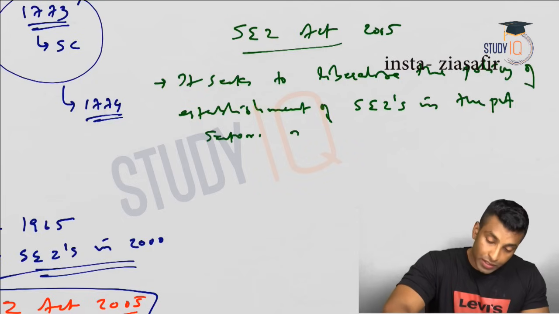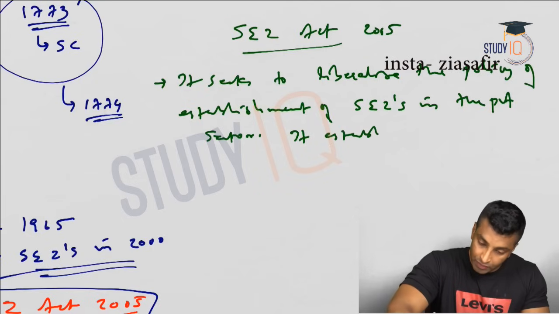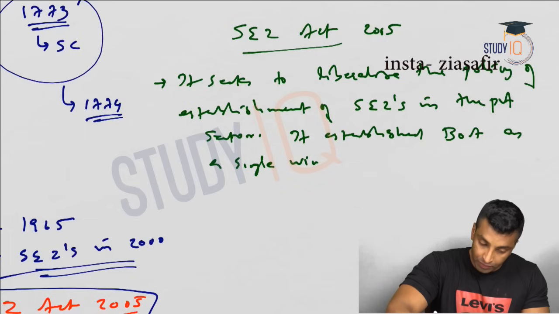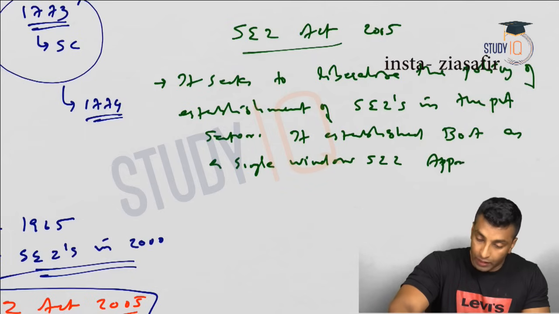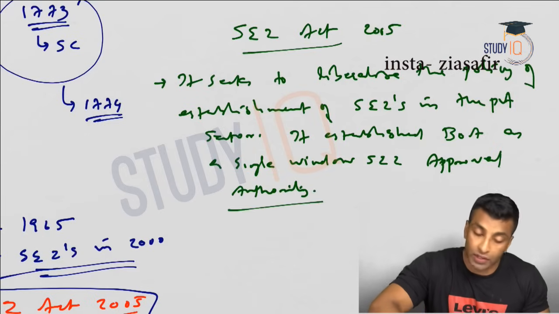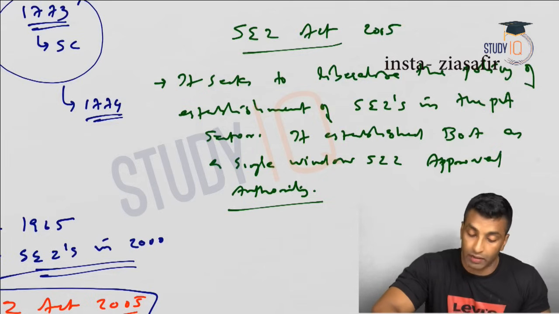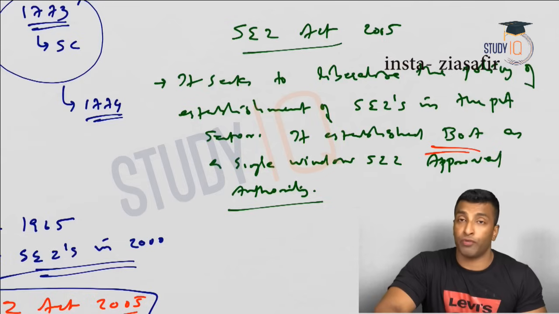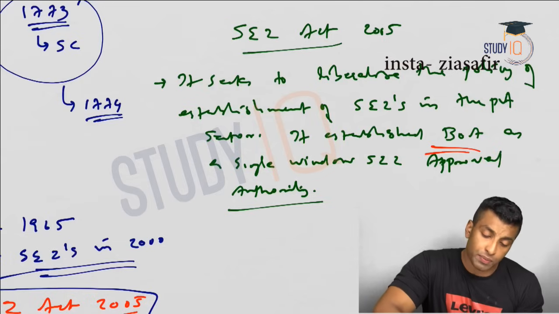Okay, it established a board of approval as a single window SEZ approval authority. Okay, so who was the head of this? The head of this board of approval was actually the Commerce Secretary.